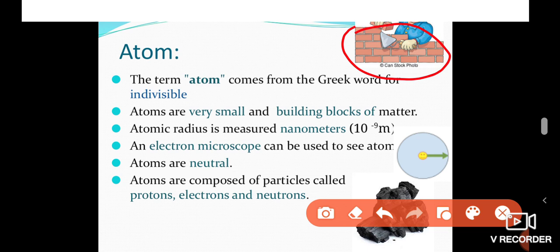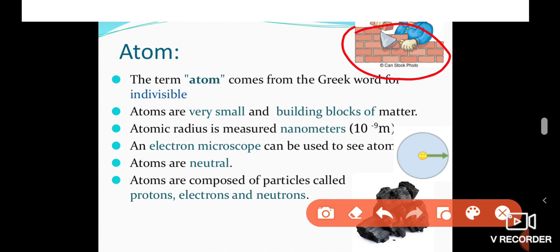Atoms are always neutral. The word neutral denotes that it is chargeless. That means atoms are chargeless substances. An atom is made up of three kinds of basic particles. What are they? They are protons, electrons and neutrons. These three are called subatomic particles.